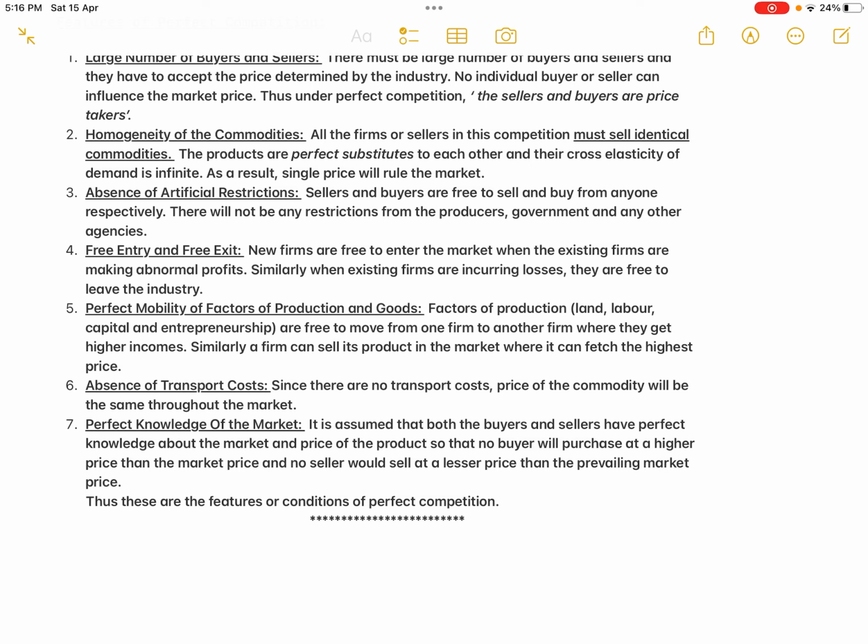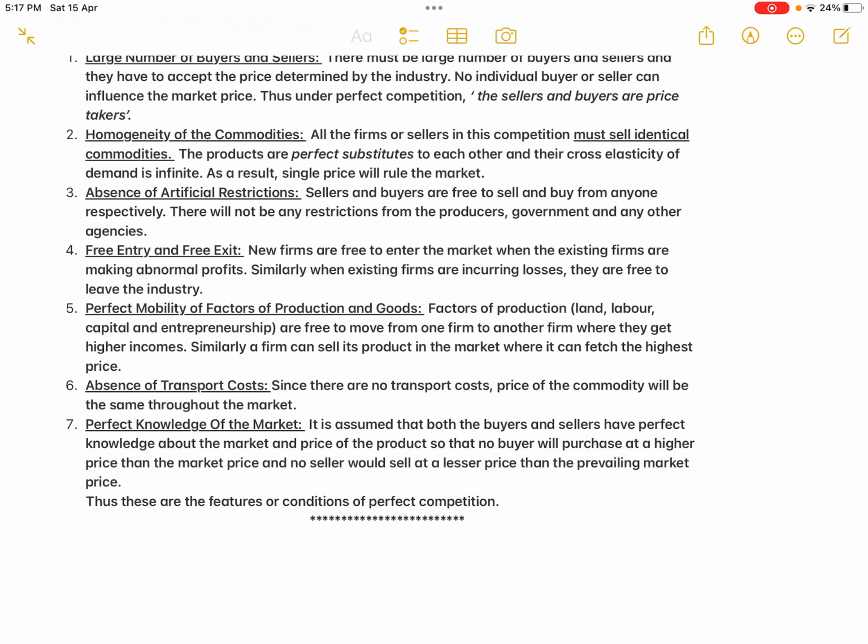Suppose one seller has the shop at a faraway place from the market, then he has to bring the goods to the market, isn't it? Then he will include the transportation cost. If he includes the transportation cost, again the price will change. So in order to avoid that, it is assumed that everybody is staying near the market, so there are no transportation costs which will increase or decrease the prices. For the sake of convenience, we are assuming that there is no transportation cost. So since there are no transport costs, the price of the commodity will be the same throughout the market.